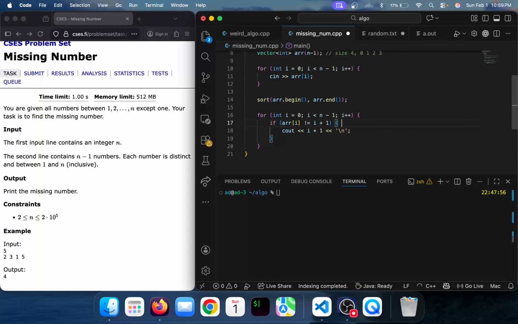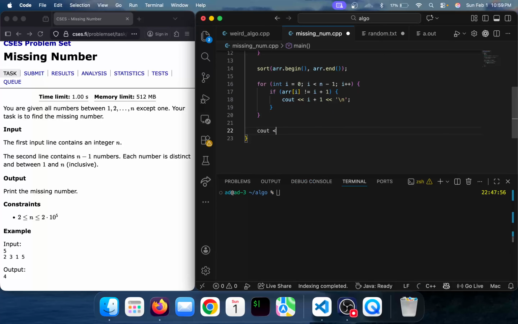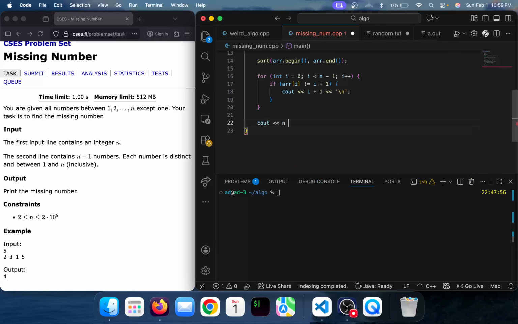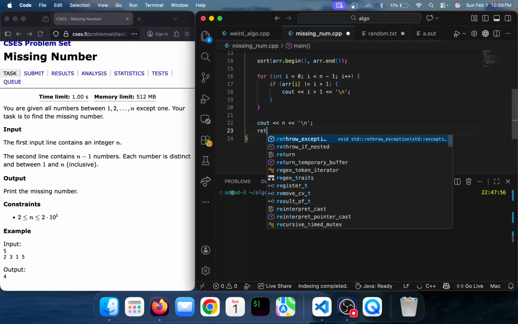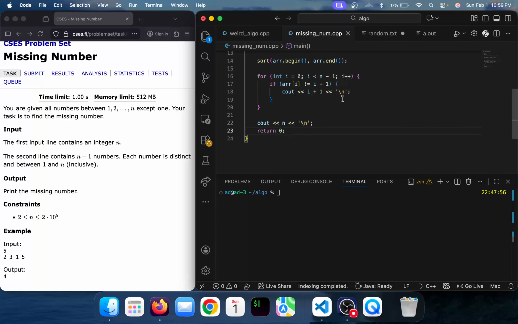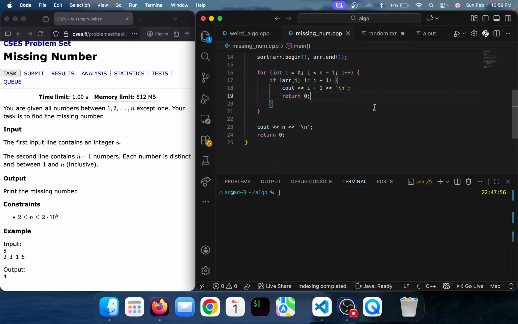But let's also consider the example where we didn't have 5. If this is never true, if we are getting everything in sequence like 1, 2, 3, and 4, then the only missing number is 5. So we can just print 5. I'll add return 0 here and return 0 here also. Now this should work.